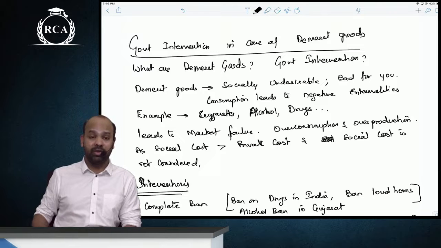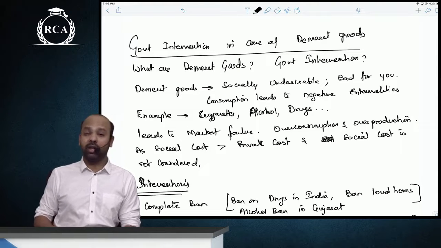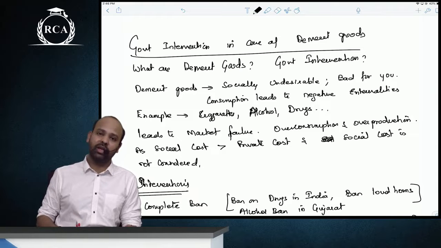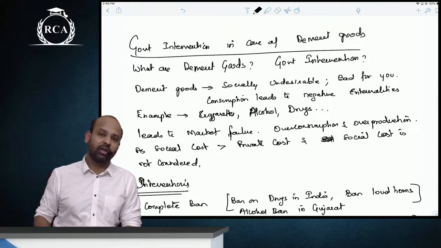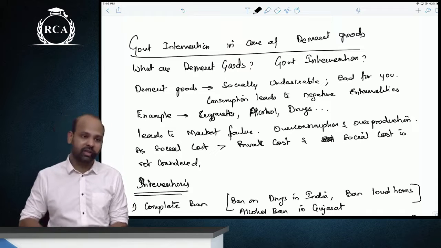So the social benefit that is being derived out of this is actually less than private benefit. So there can be overproduction, overconsumption. Here the government will not want that overproduction and overconsumption in case of demerit goods. That is why there will be some regulations.